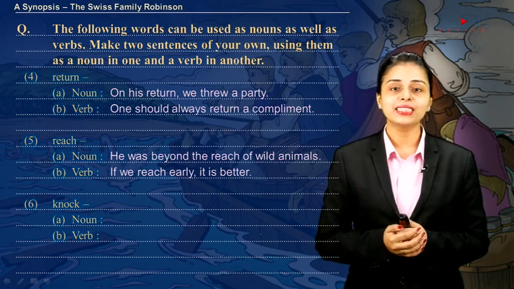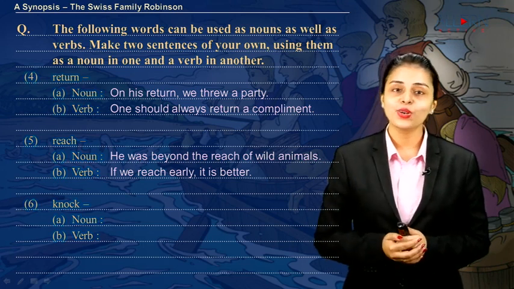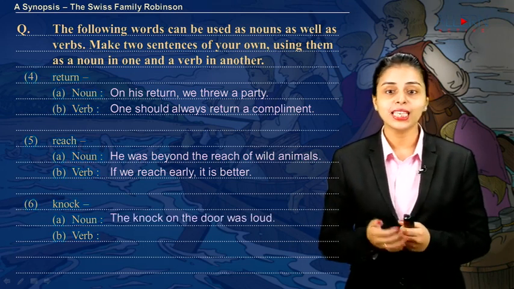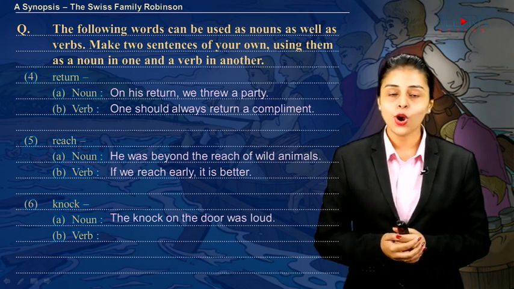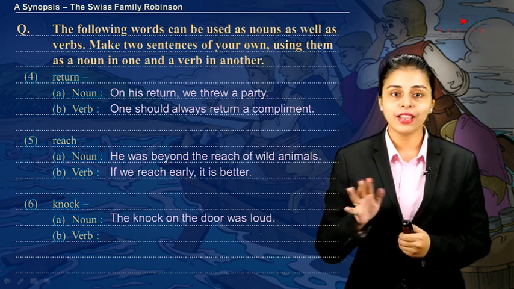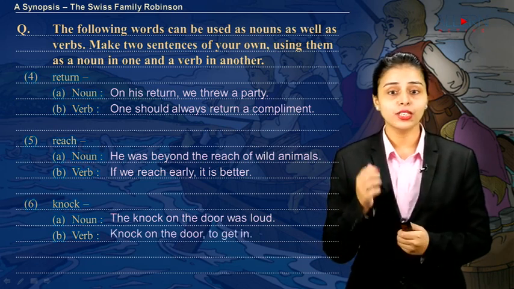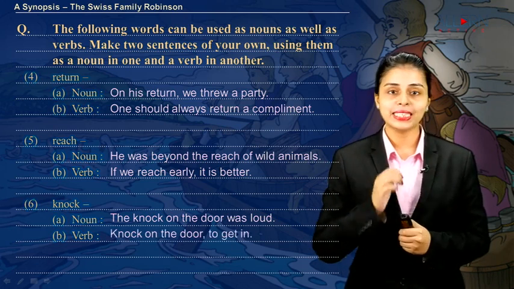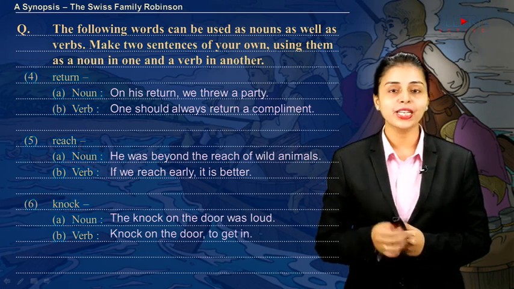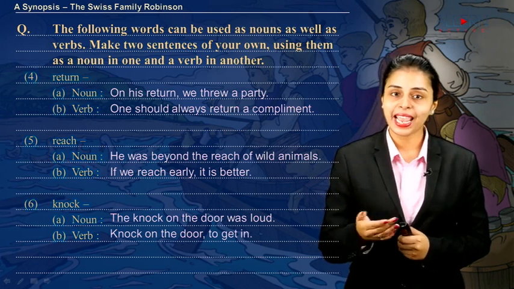The next one is the word knock. So now knock, if I have to use it as a noun, I could say the knock on the door was loud, or the knock on the door was heard everywhere. If I have to use it like a verb, I'll use it like an action word, knock on the door to get in. Or we decided to knock first and then enter.